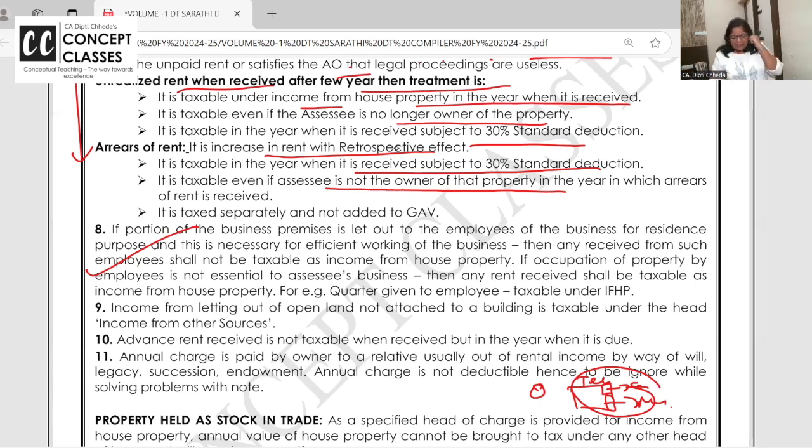ये ना शायद मैंने स्टार्टिंग में ही दिया है, टैक्सेबल होगा. Yeah, income from letting out of the open plot. We have done this. Income from other source में, because there's no property, it's an open plot. You have given on rent to Patanjali ka yoga camp, yes, circus, other source.